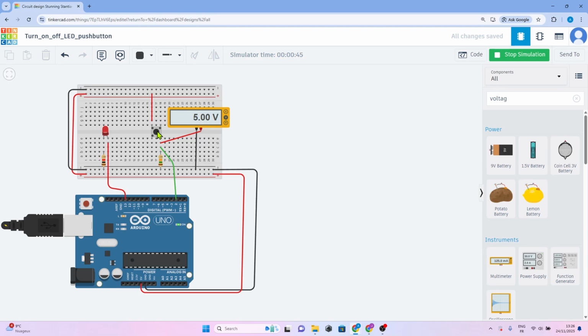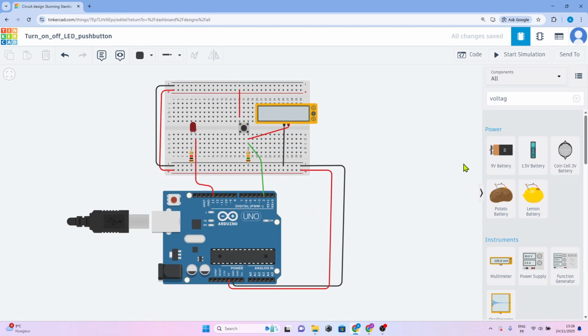I think you could understand this. It's not so difficult at all. So when we release the push button, it is 0 now. Press it again. 5 volt. You can play with it at home or when you have enough time to see what's going on. This is our fourth project, which consists of turning on and off an LED using a push button. See you soon in the next video.